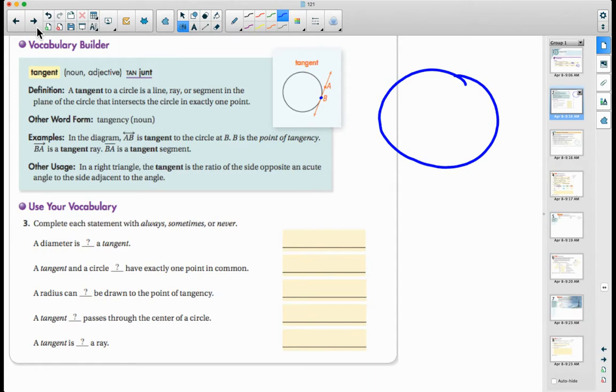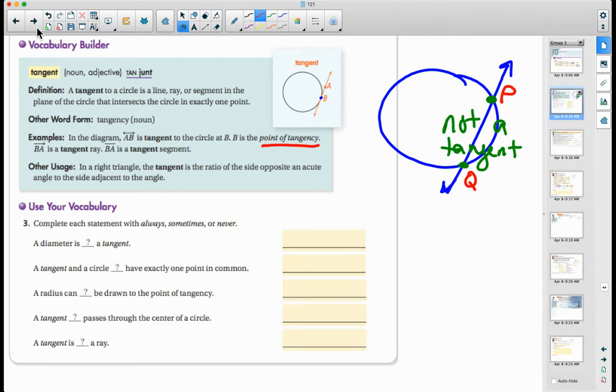If I would zoom in even closer, if it crosses twice like this, then that is not a tangent, because it is touching the circle at two points. At this point here, call that P and we'll call that Q. So there it touches at two points. That's not a tangent. A tangent can only touch at one point, and like I said, it's called a point of tangency.